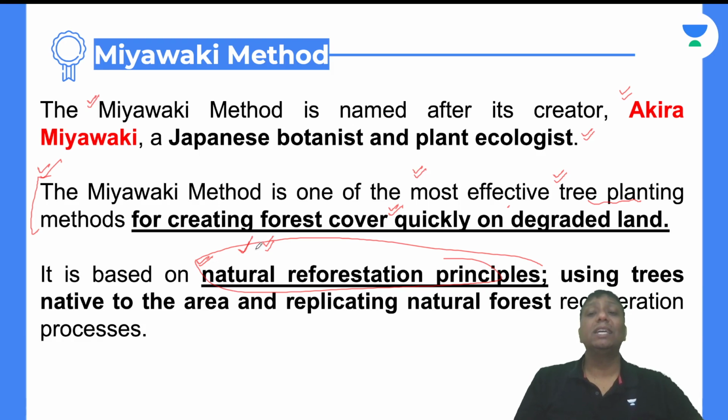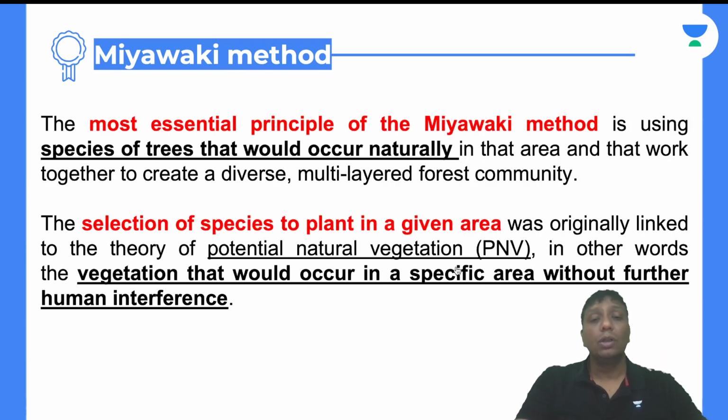This is the reason, guys, we are using trees native to the area, which are already growing in the particular area. In that way we are replicating the natural forest, and the regenerating process is very, very fast. The reason, again, is that in natural lands we are growing the same type of natural plants, so the conditions are already in favor of the growth of the plants.